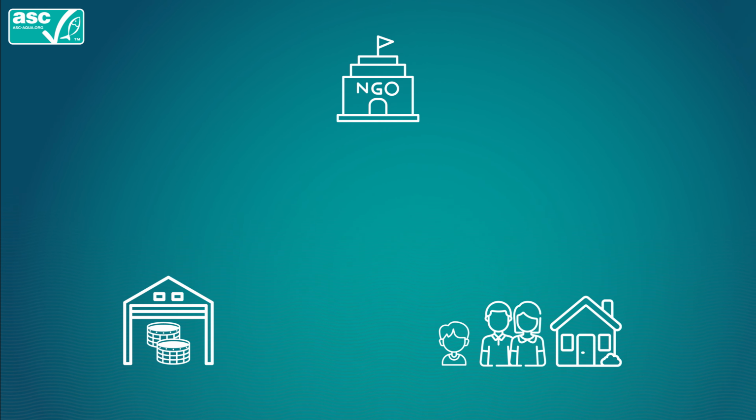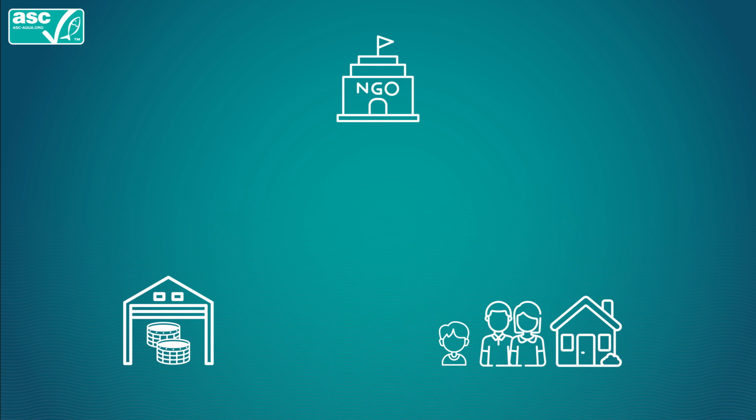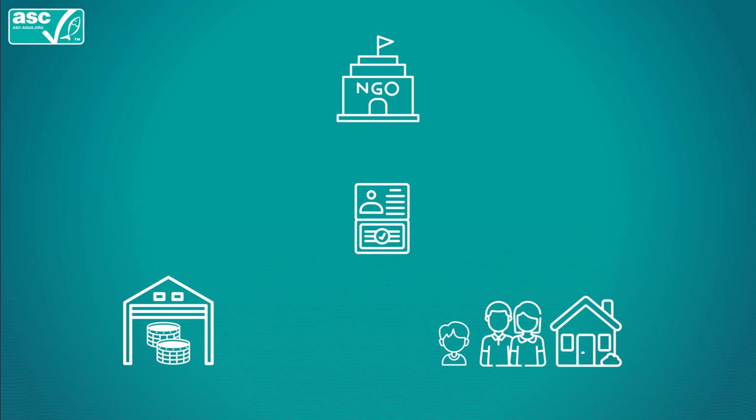Next, the NGO helps the farm to look at how this happened. They realise that the farm does not check the ages of employees when they employ them. The NGO helps the farm to develop an age verification mechanism, a system for checking and recording how old employees are to prevent this from happening again.